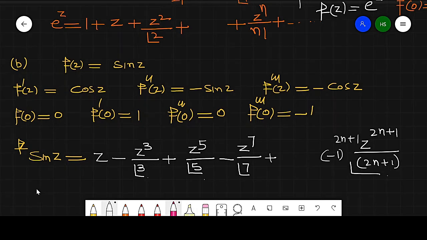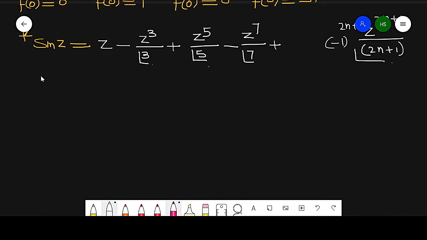Similarly, third is cos of z. In this case cos of z starts from 1, then the next term is z, but the odd terms will be 0. So 1, then minus z square by 2 factorial.